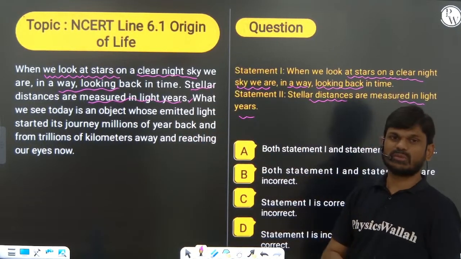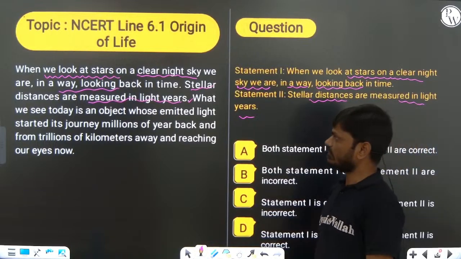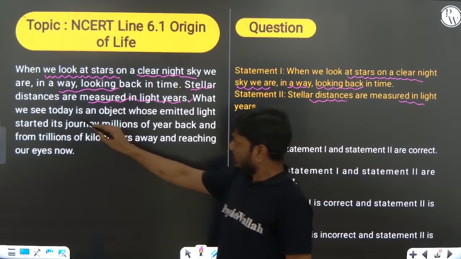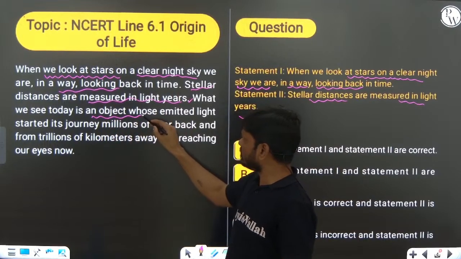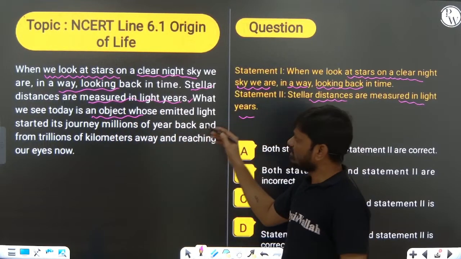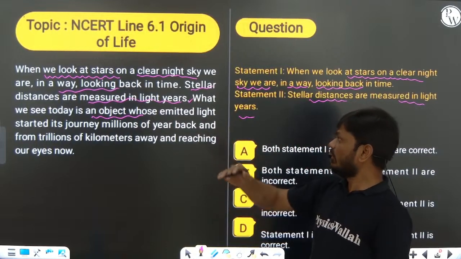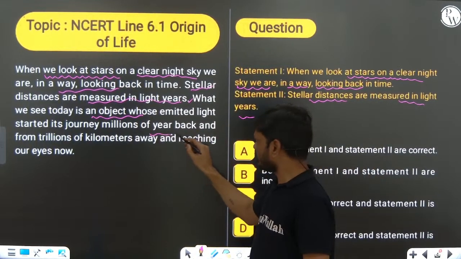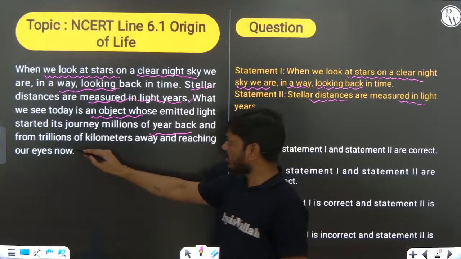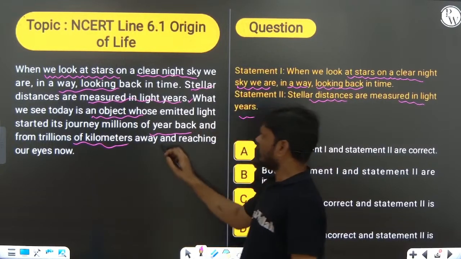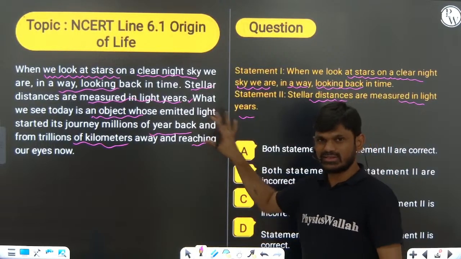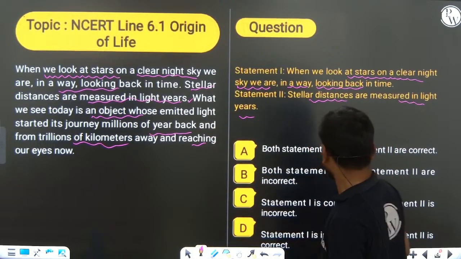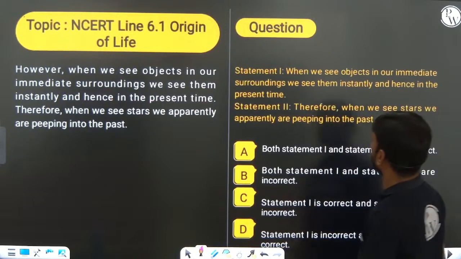So both statement 1 and statement 2 are right. What we see today is an object whose emitted light started its journey millions of years back from trillions of kilometers away and is reaching the eye now. From this NCERT sentence they will ask one more question.